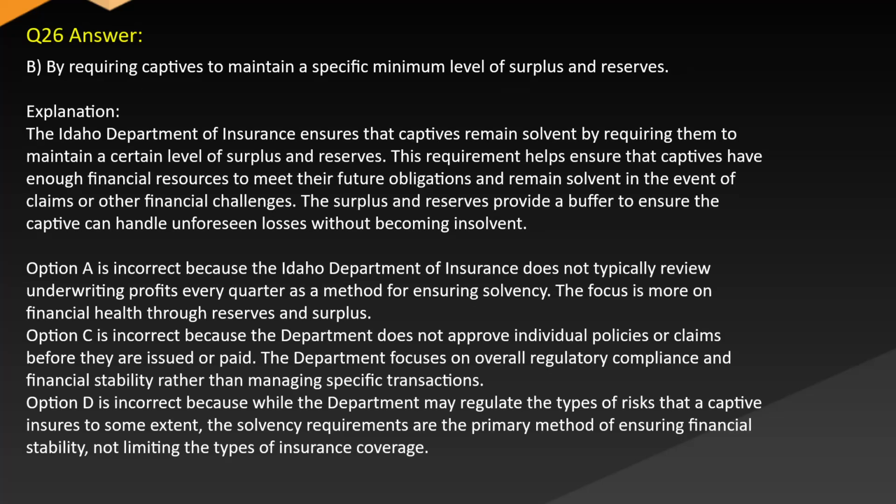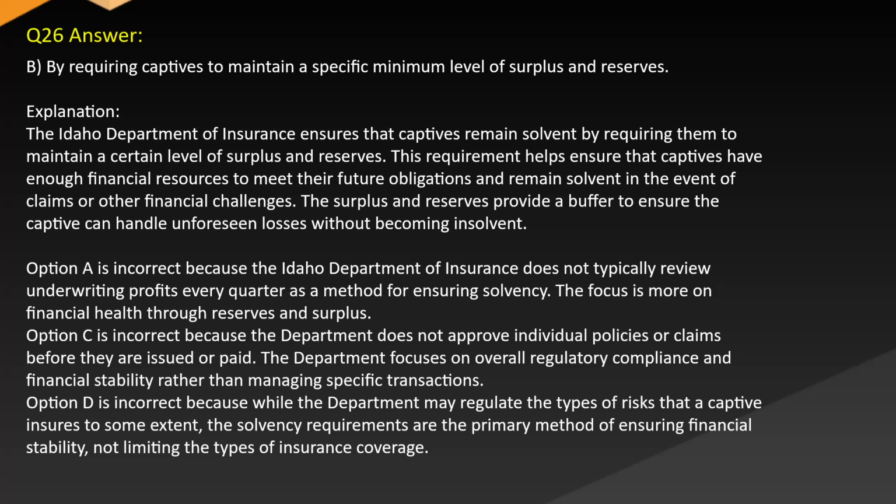Answer B. By requiring captives to maintain a specific minimum level of surplus and reserves. Explanation: the Idaho Department of Insurance ensures that captives remain solvent by requiring them to maintain a certain level of surplus and reserves. This requirement helps ensure that captives have enough financial resources to meet their future obligations and remain solvent in the event of claims or other financial challenges. The surplus and reserves provide a buffer to ensure the captive can handle unforeseen losses without becoming insolvent.